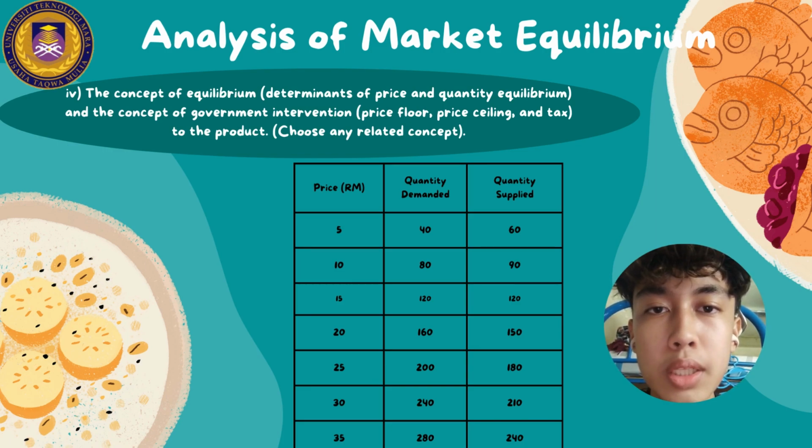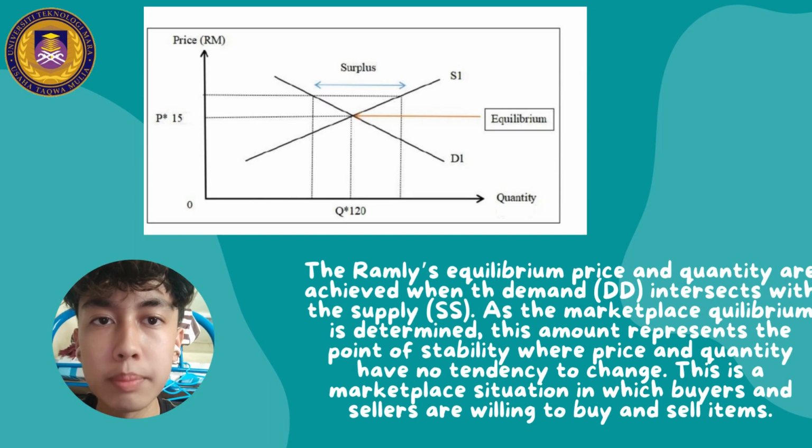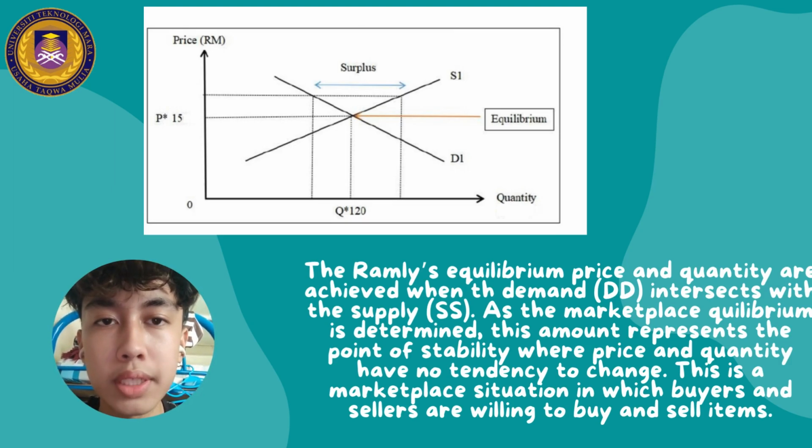There might be no willingness for the price and quantity to change as soon as the market equilibrium is established. Equilibrium price and quantity are achieved when the demand DD intersects with the supply SS. As the marketplace equilibrium is determined, this amount represents the point of stability where the price and quantity have no tendency to change. This is a marketplace situation in which buyers and sellers are willing to buy and sell.